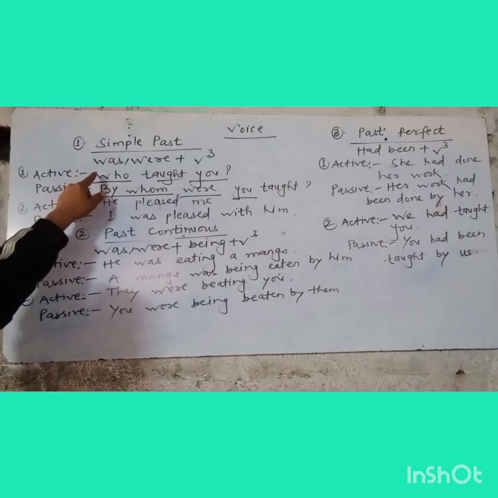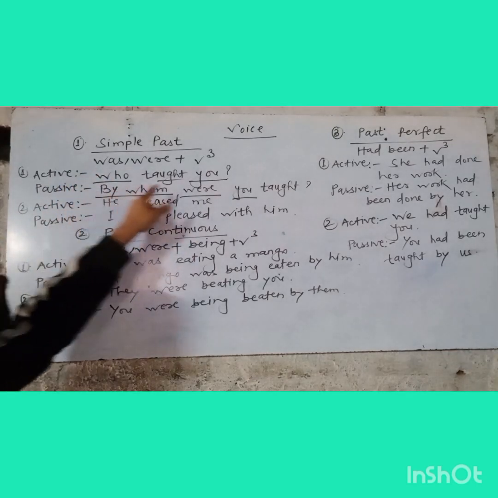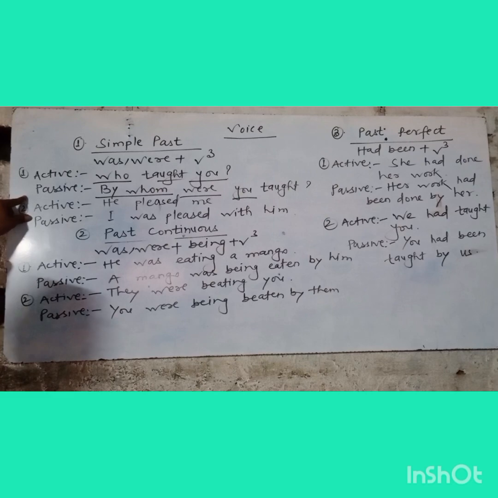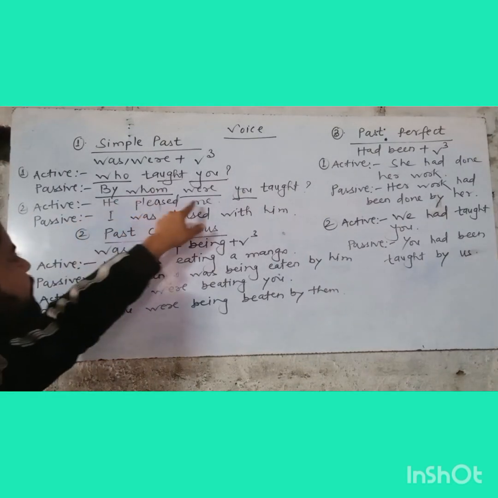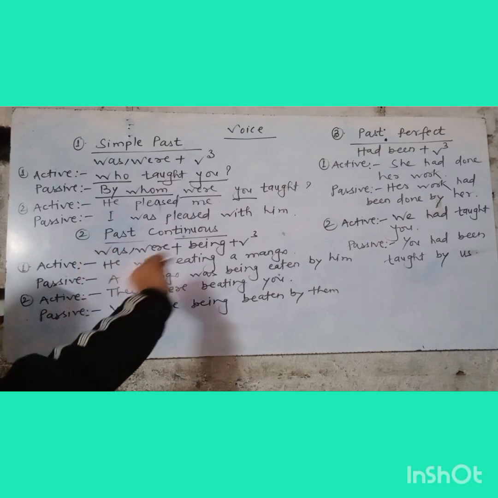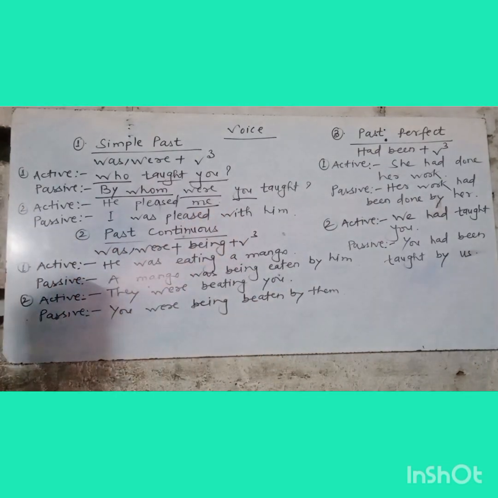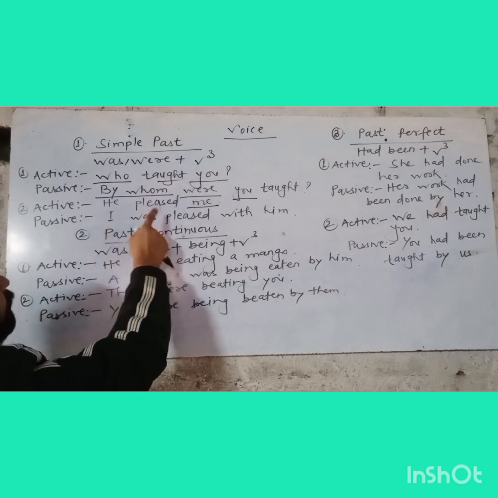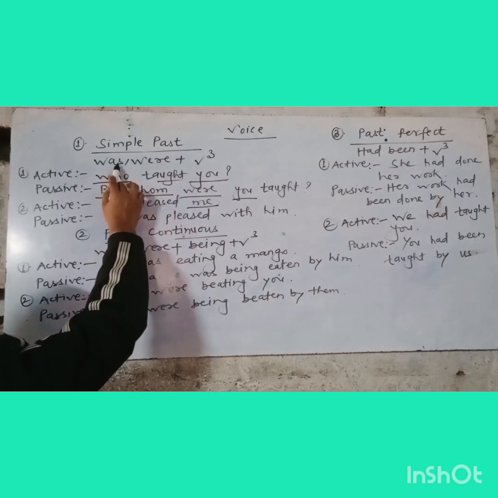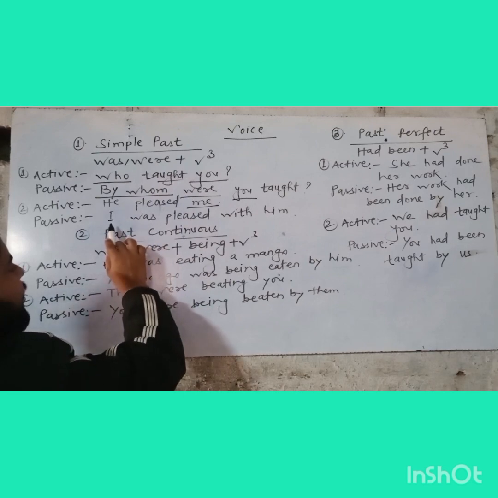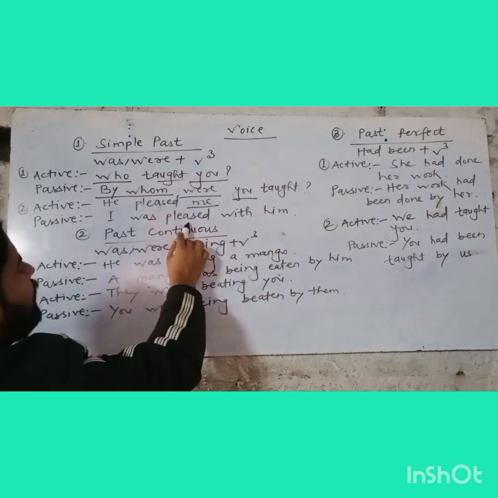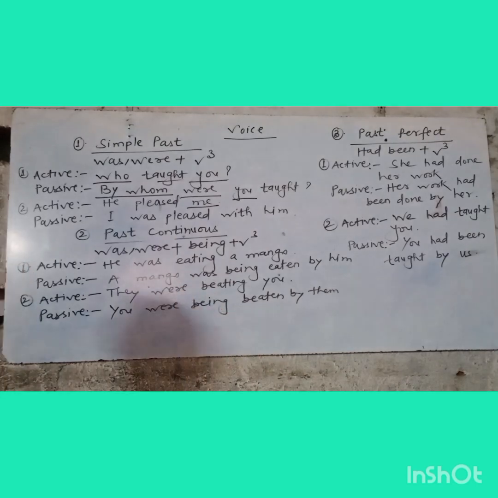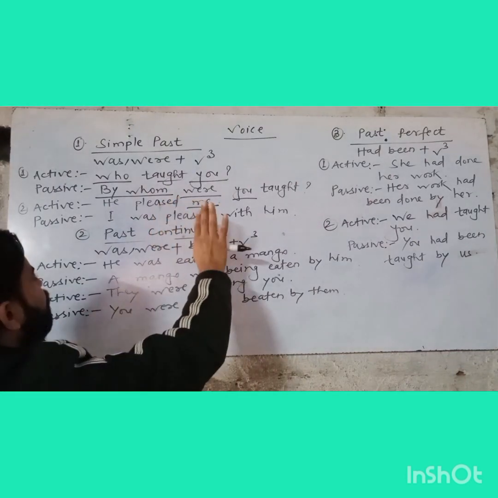So the active one is who taught you. The passive of the sentence will be by whom were you taught. And another example of simple past is he pleased me. To make it passive, firstly we will change the object. The object is me, and me will be converted into I because we are going to make it a subject. After I, we have to use was, because the rule says that we have to use was or were. So with subject I, we use was, then verb 3 of pleased, and the third form of this verb is pleased. It is the same, no change.